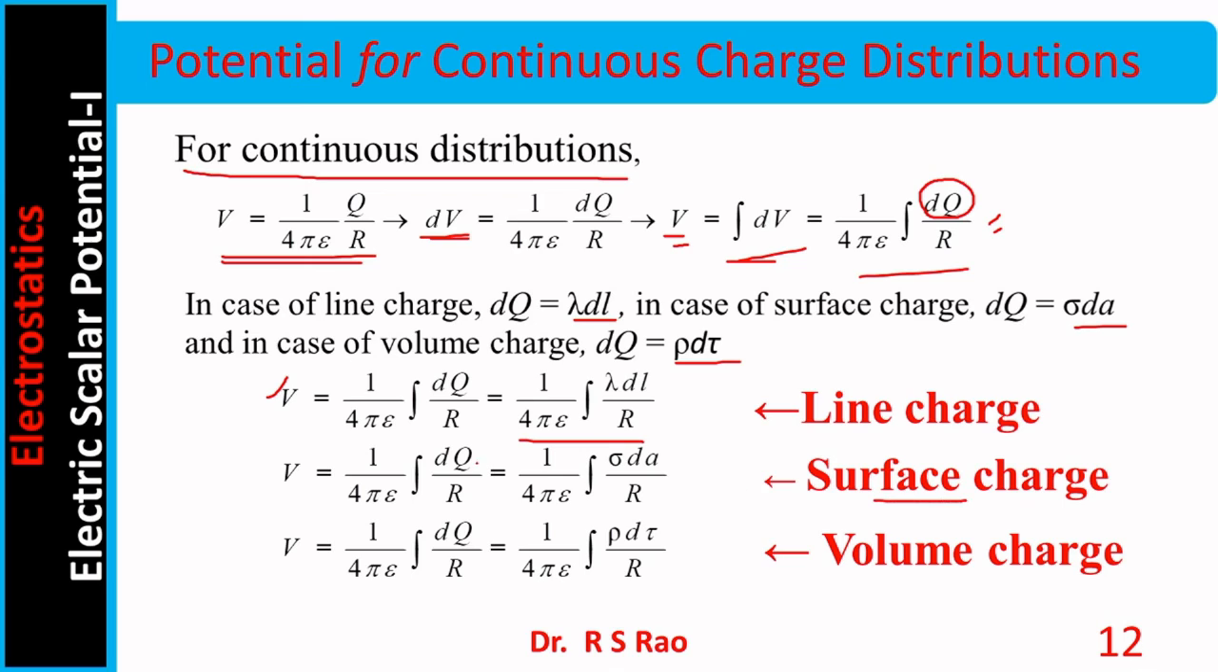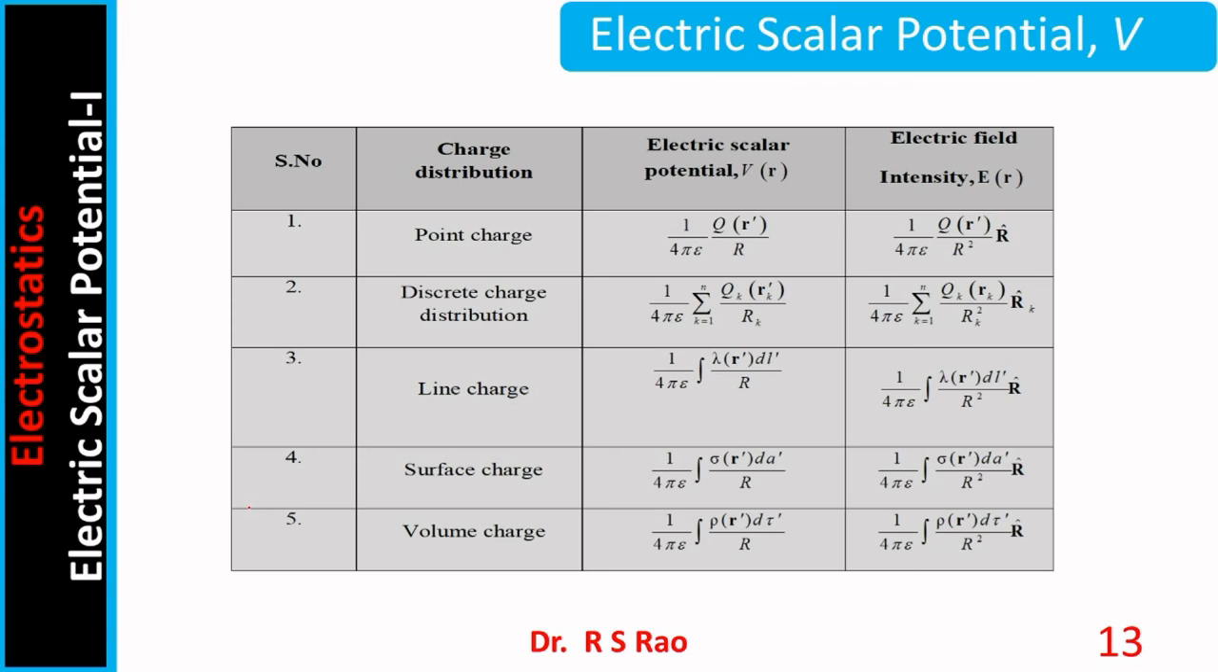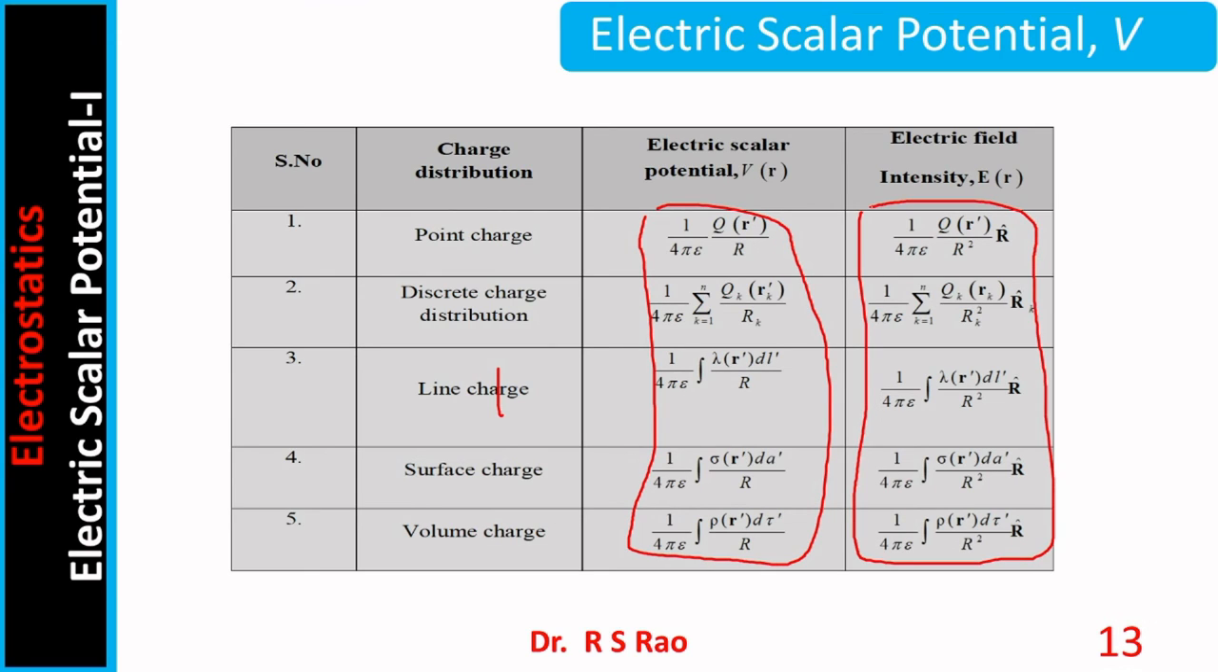For surface charge, dq has been replaced by sigma dA. For volume charge, as already mentioned, dq has been replaced by rho d tau. So these are expressions for potentials. Now, so far we have considered potential function in the field due to point charge, group of point charges, line charge, surface charge, and also volume charge distributions. All these expressions are given here. These are scalar potential functions. For the sake of comparison, field intensities are given in the next column.